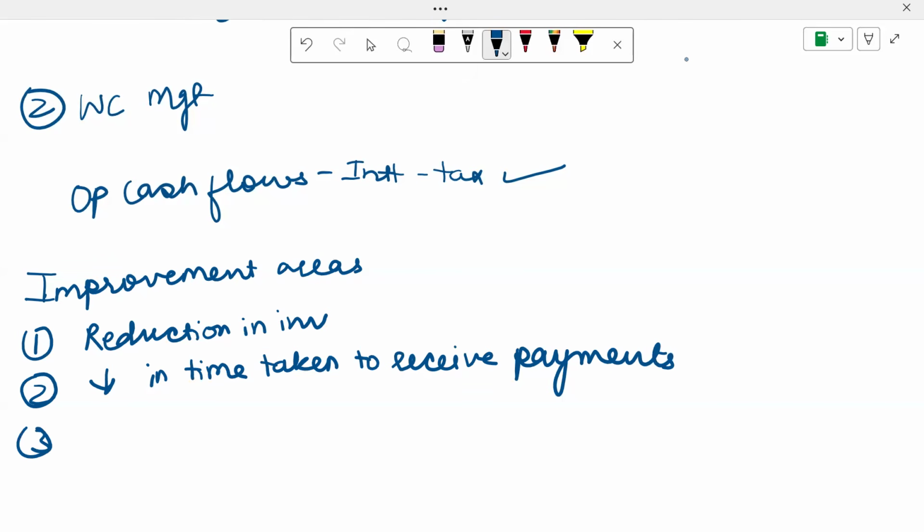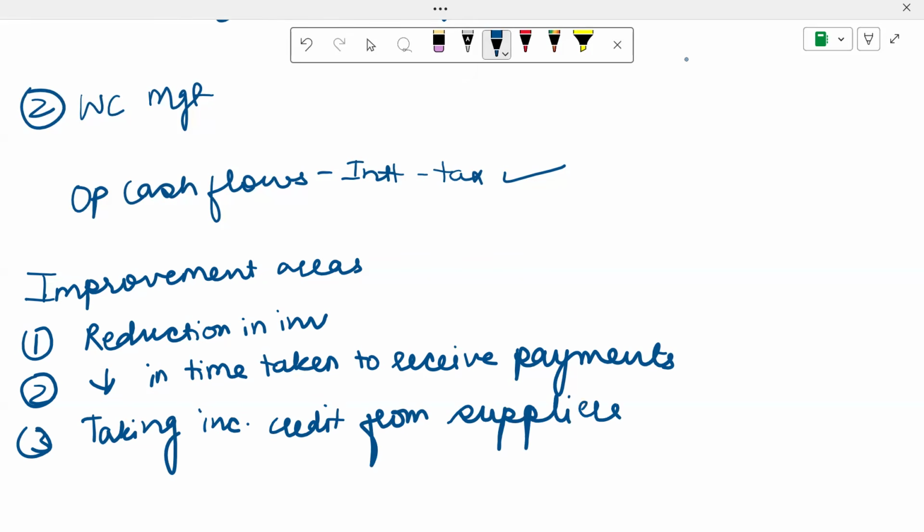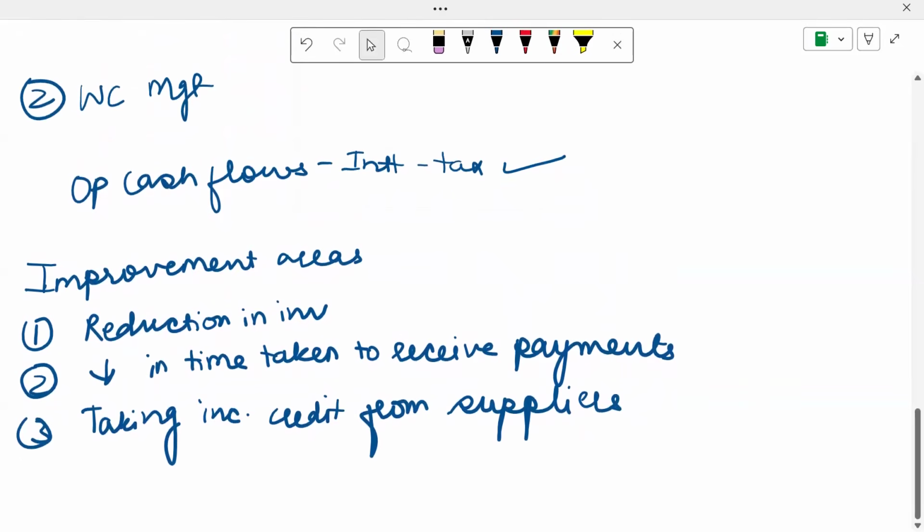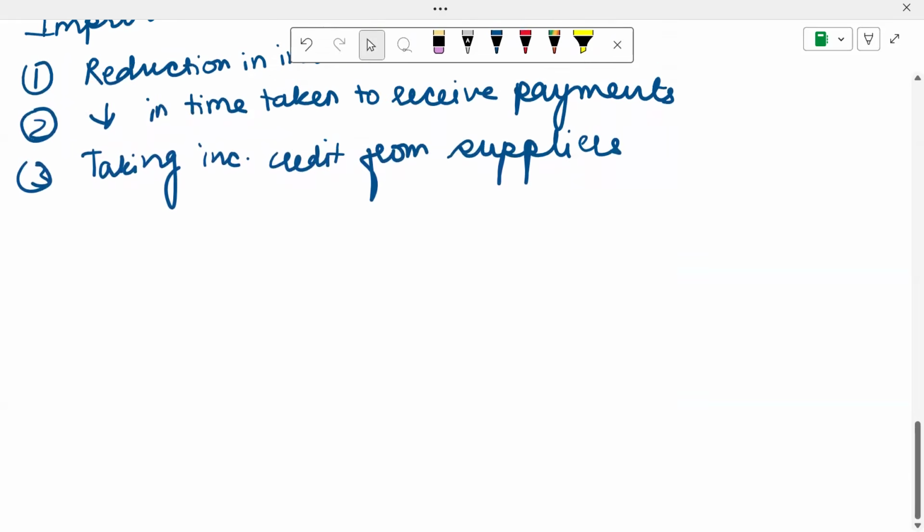And last but not the least, taking increased credit from suppliers. So these are a few improvement areas if a company wants to improve on working capital management.